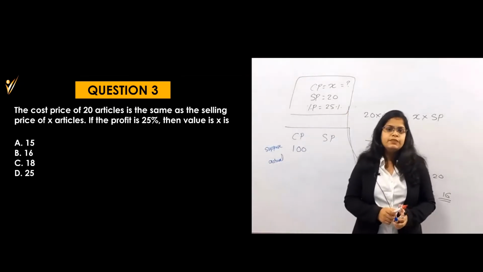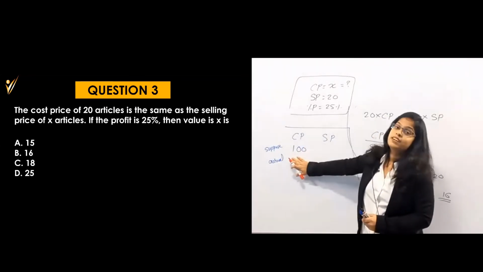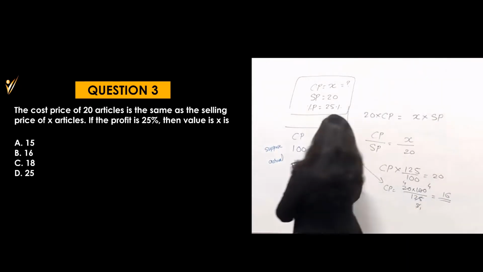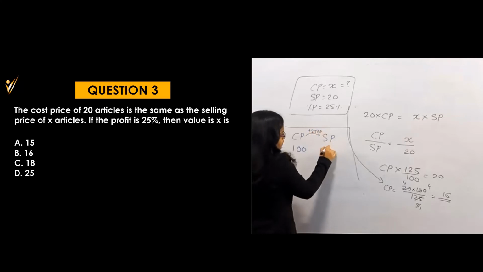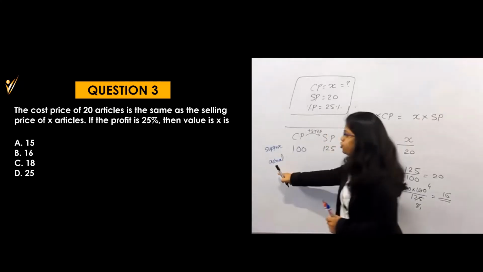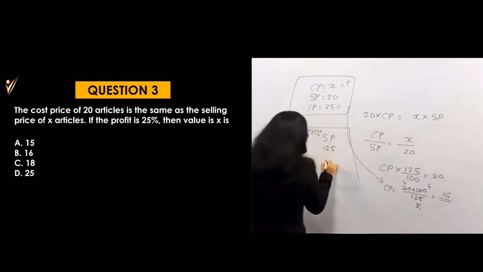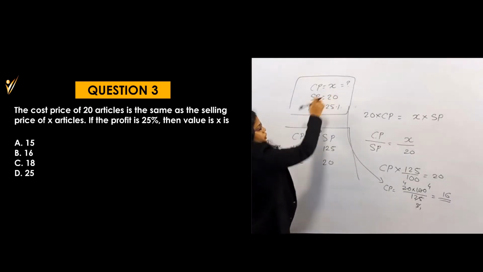It will be 125. Are you getting this? If my cost price is 100, I am considering this, at that time at 25% profit, my selling price will become 125, and in actual selling price is 20 and cost price is X.